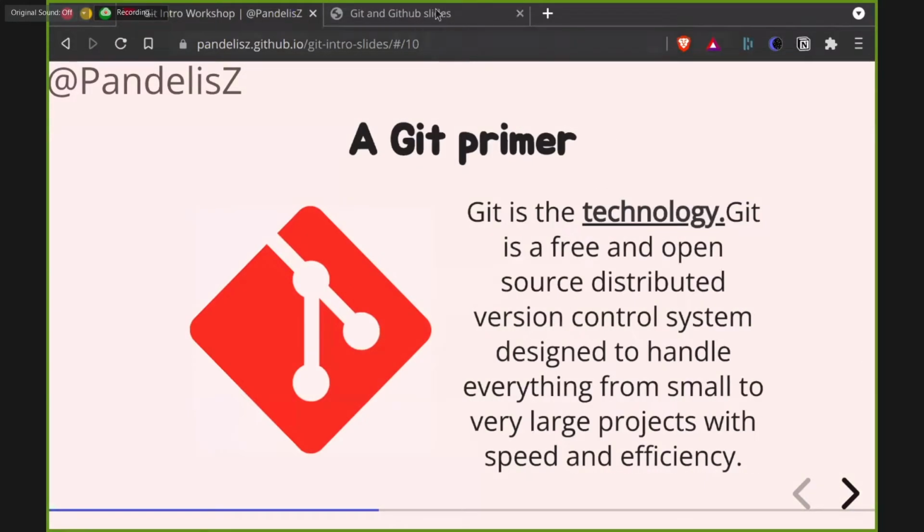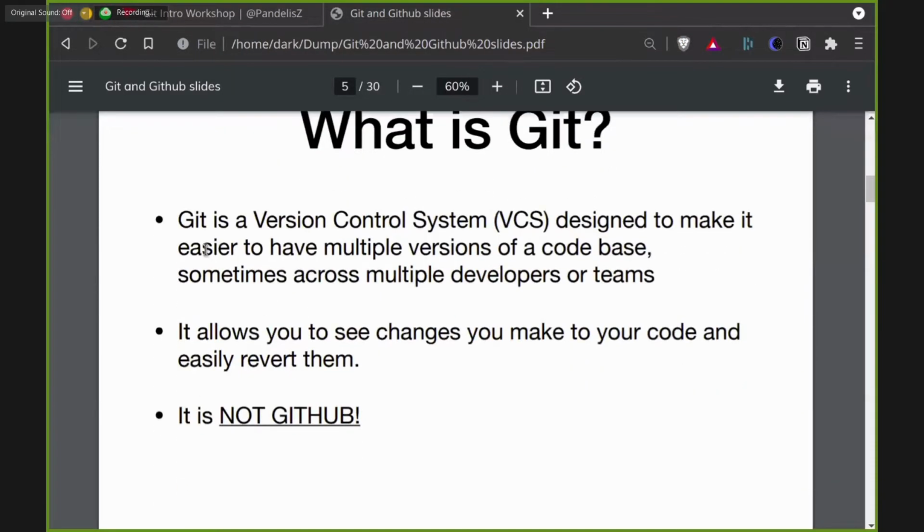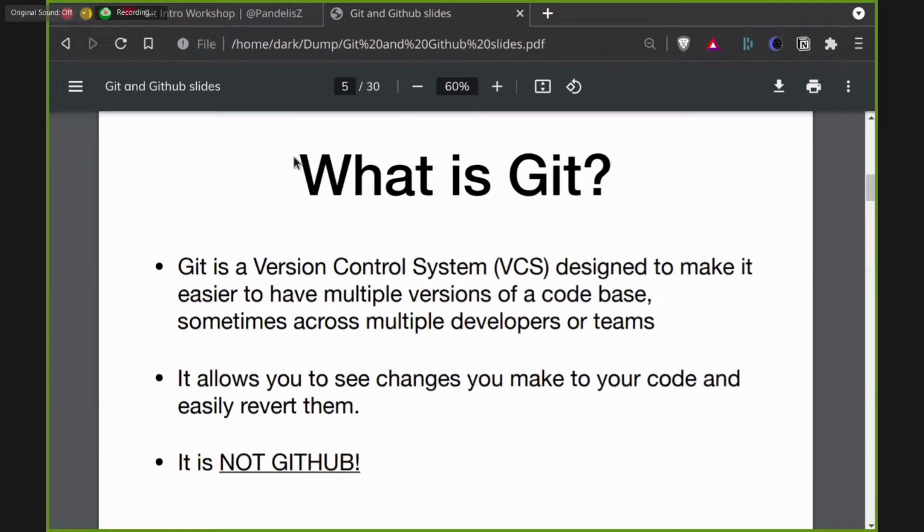So let us take a look at what is Git. I've already told you Git is a version controlling system, short form VCS, which stores multiple versions of a code base, and it allows you to see changes you make to your code and easily revert them if they are not suitable. Now you must have got a little bit of an idea of what Git is.